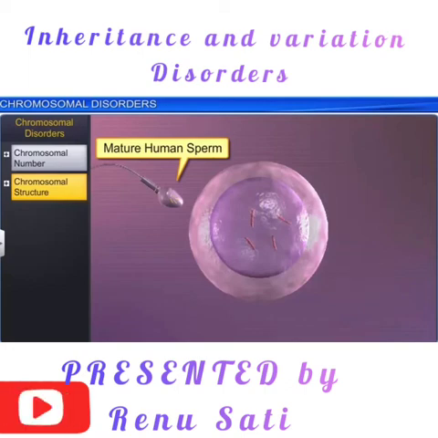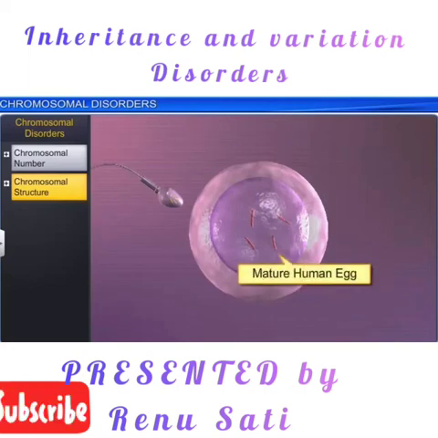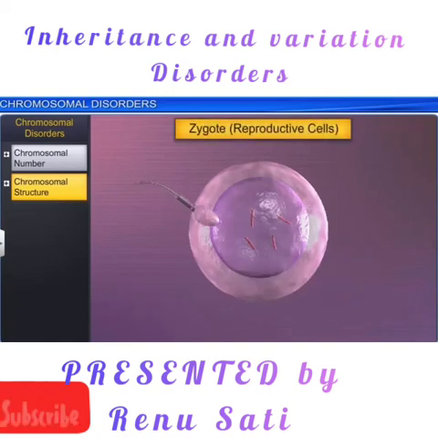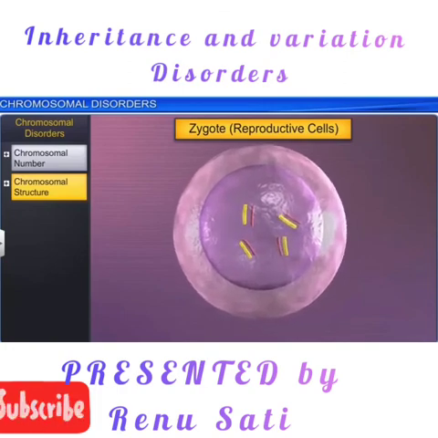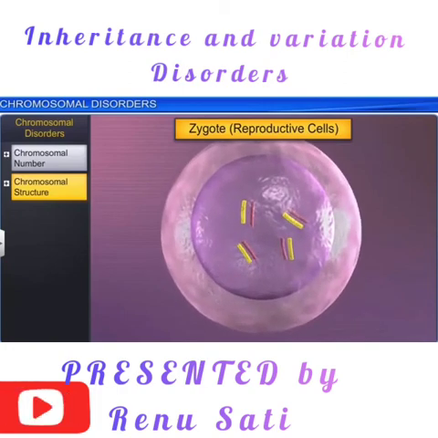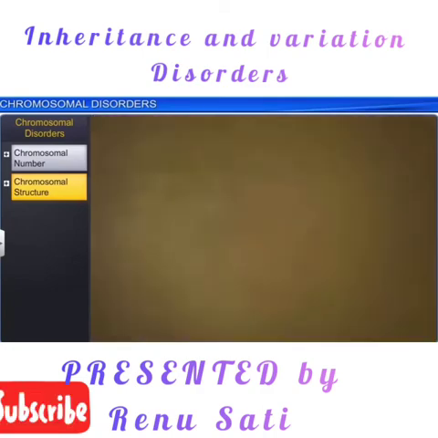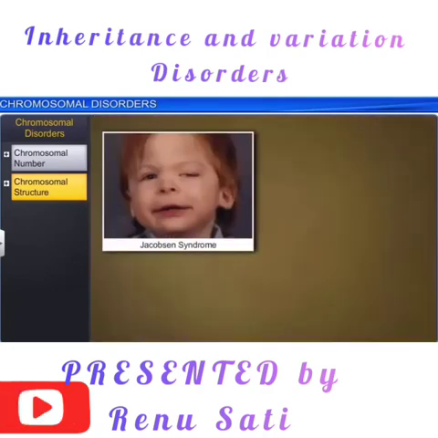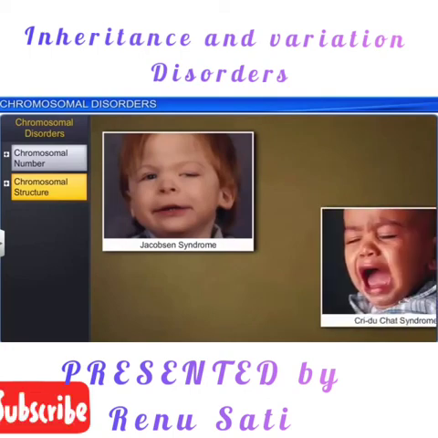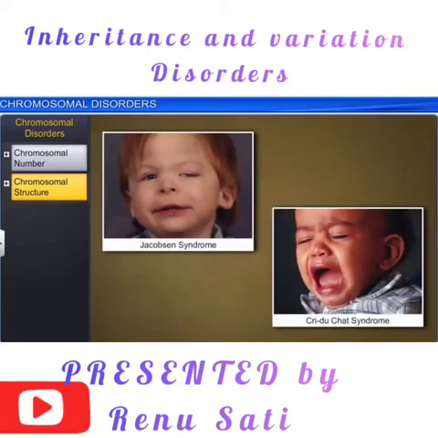During the process of the fertilization, when the sperm is reaching to the egg or the mature human egg, that time the zygote is being formed, and during that time period also when the homologous chromosomes come close to each other so that pairing of the chromosome can take place, that time also certain structural changes take place, resulting into different types of diseases such as Jacobson's syndrome and Cri-du-chat syndrome.